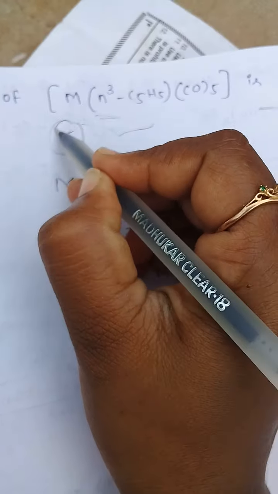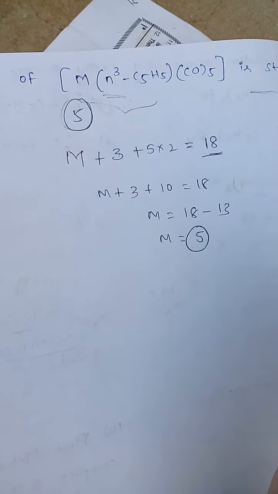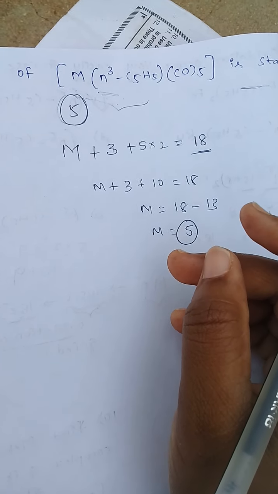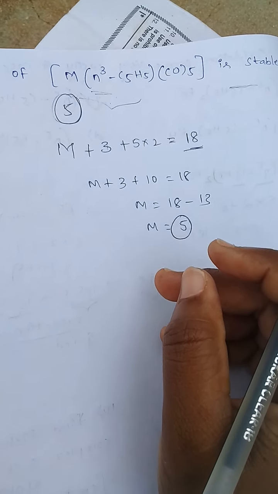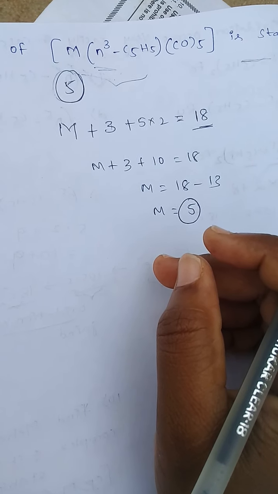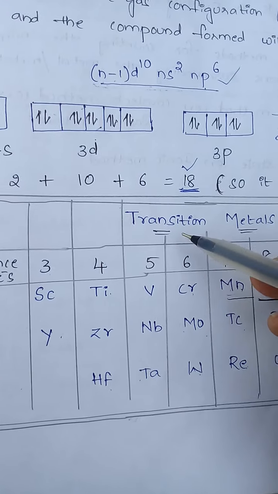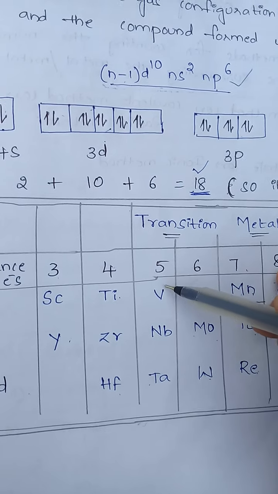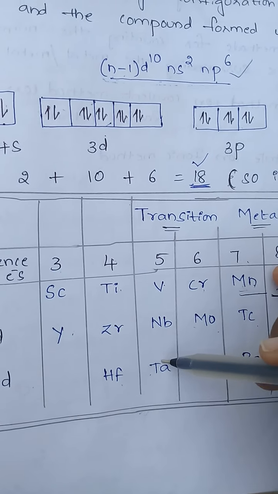5 valence electrons means, check what we already discussed before in the table. 5 valence electrons are found in vanadium, niobium and tantalum.